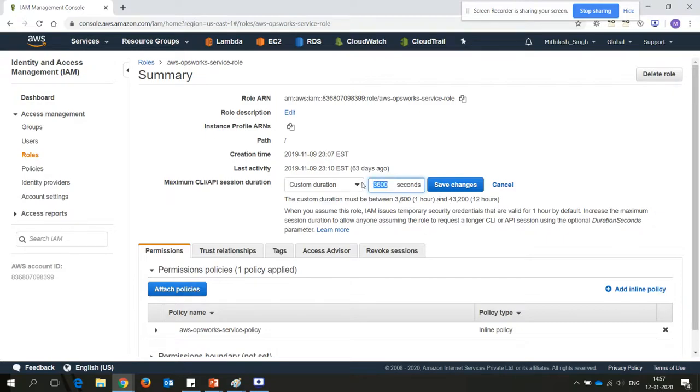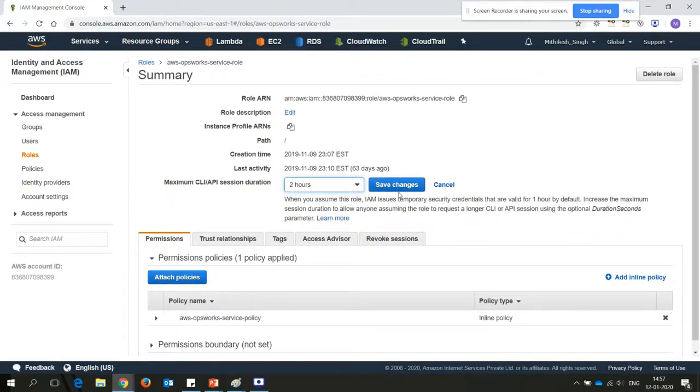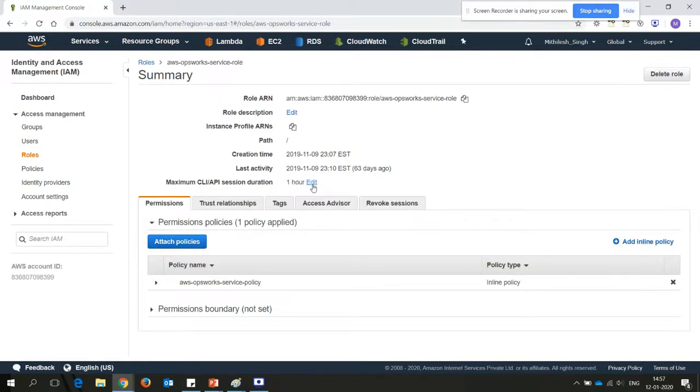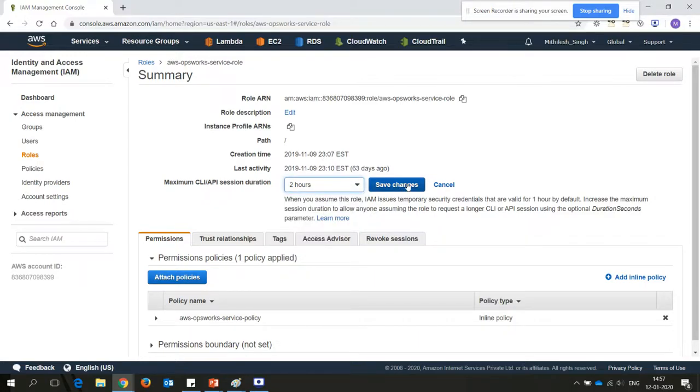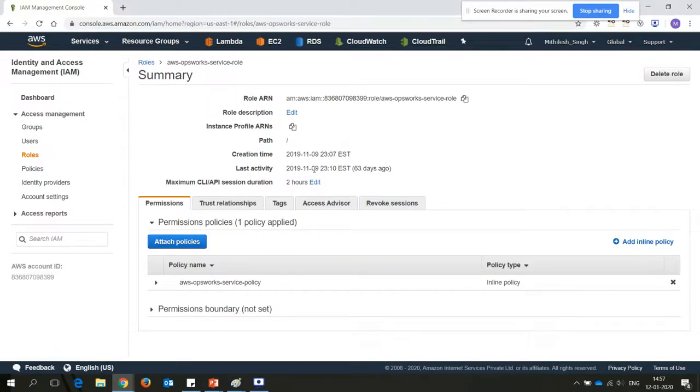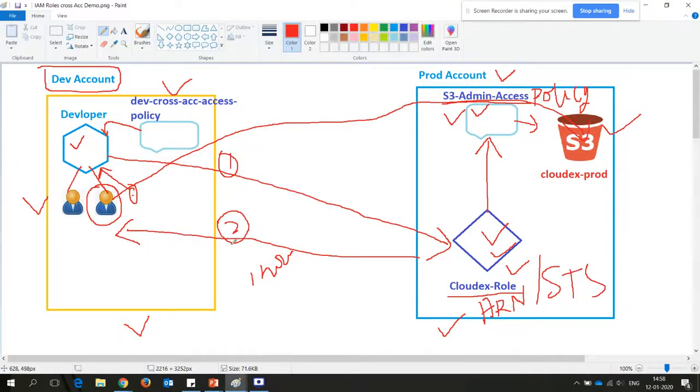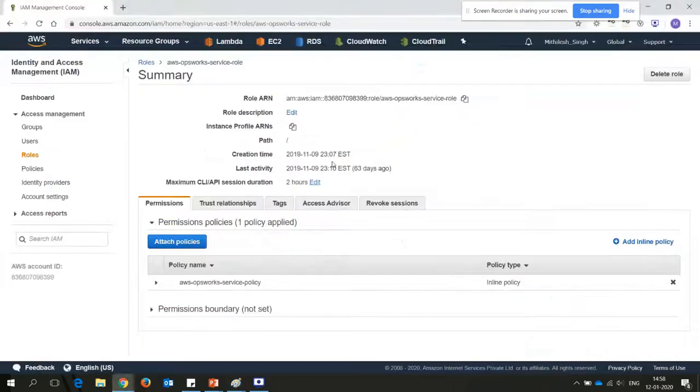Okay, so you can set the permission from here, and if you want to extend more than 12 hours, it will not allow. So I'll show you. Whenever you are extending beyond this, it will not let you. But you can modify it from 1 to 2 hours. Currently it is set to 1 hour, you can see here. So I can click 2 hours and save it. As I make it 2 hours, the next time the user logs in, the session expiration time will be 2 hours. Okay, so this is one thing you can set from here.